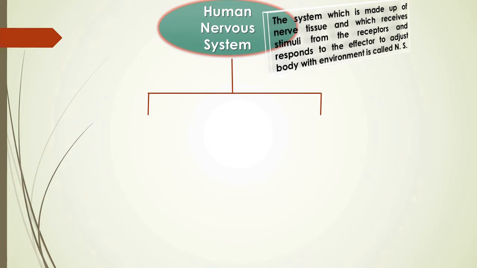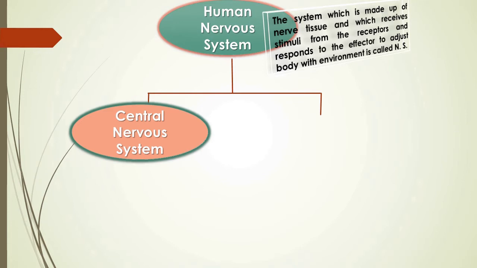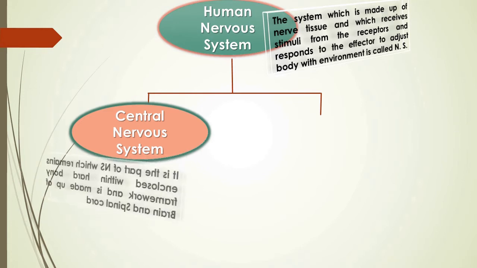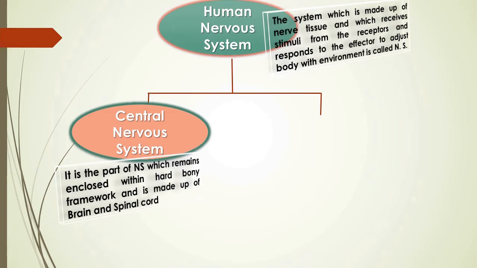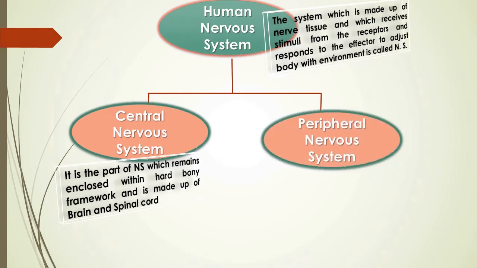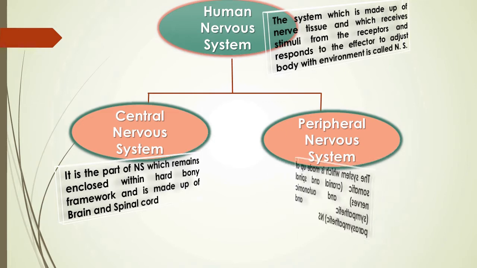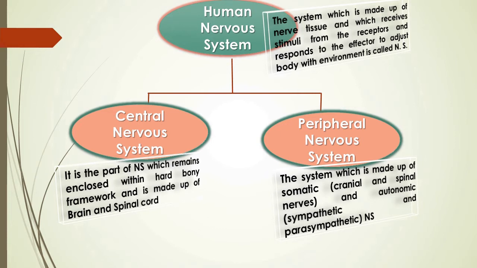It is of two types. First, the central nervous system. The central nervous system means the brain and the spinal cord, whereas the peripheral nervous system is connected with the brain and the spinal cord with the help of the somatic and the autonomic nervous systems. Our somatic nervous system is made up of cranial and spinal nerves, and the autonomic is made up of the sympathetic and the parasympathetic nervous system.